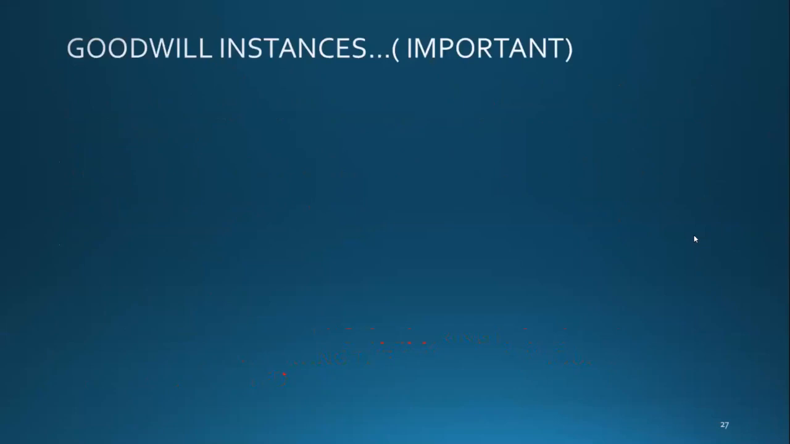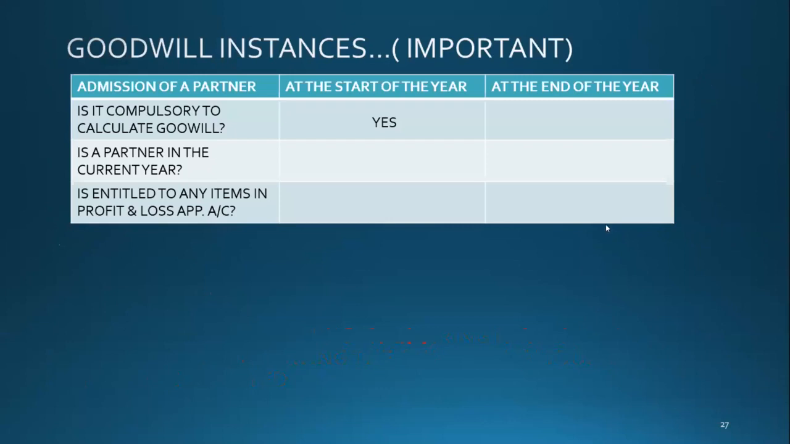Okay. Now, goodwill instances are important, I think. Now this is important. This is like a logical thing that most students misunderstand.